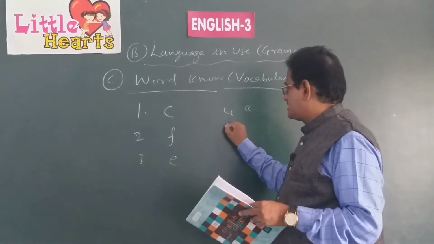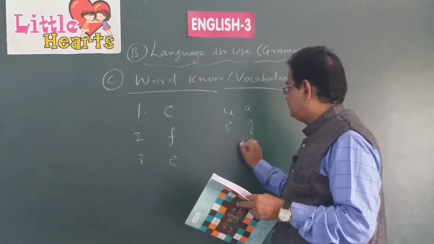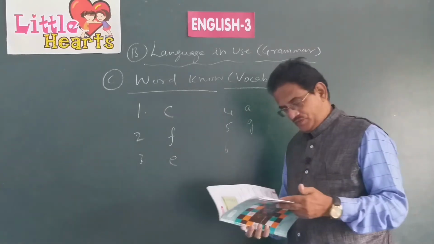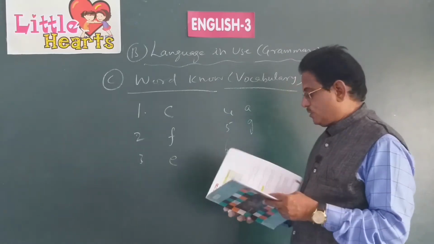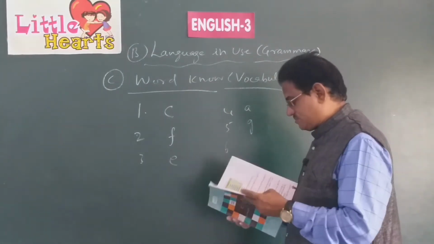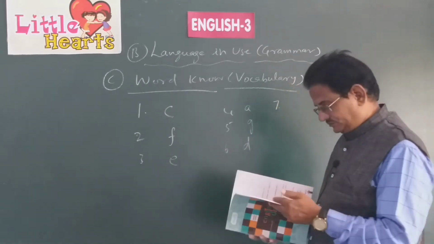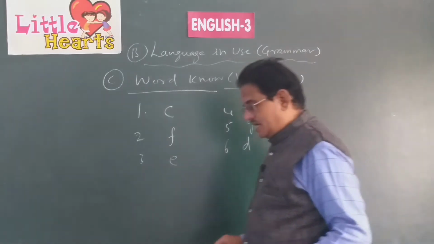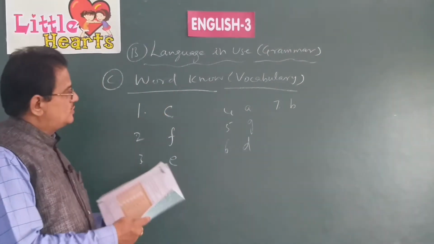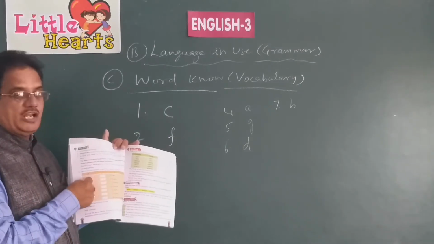We have to write unselfish or selfless. That is the letter G. Number 6, refuse. Opposite is accept, A-C-C-E-P-T, D. And quiet, opposite is noisy, B. Like that, you have to write those letters in the boxes given between column A and column B.